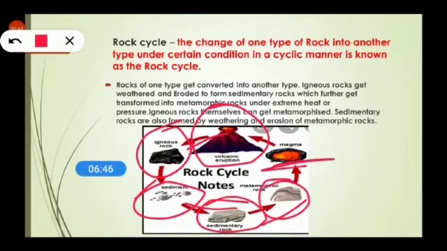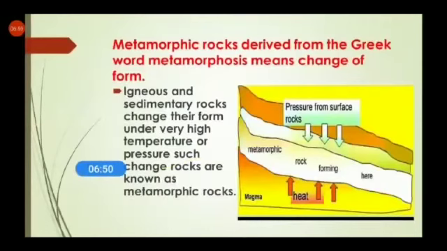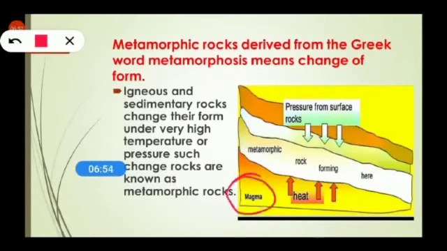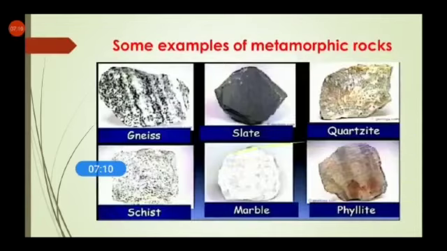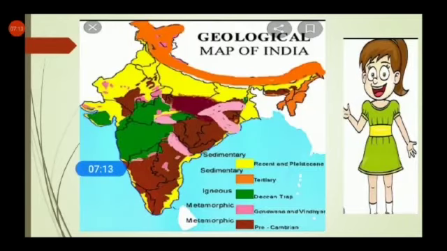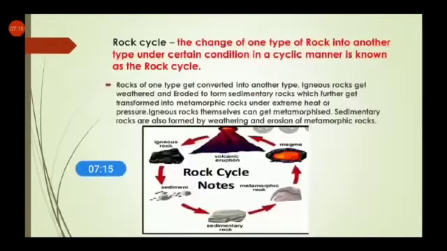Now the question arises, how is magma formed? See this diagram again. Magma is very hot. It attracts metamorphic rocks and the upper crust. When it attracts them, they turn into magma. It turns everything into magma. So this is how this cycle is created, and it will continue. Clear?